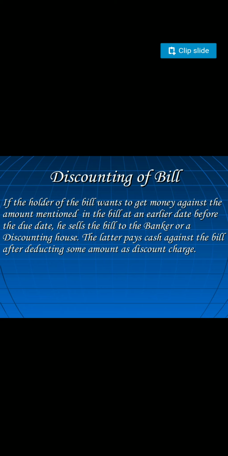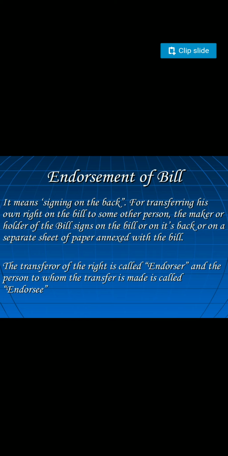Now the next important term from this chapter is endorsement of a bill. It means you are going to endorse, that is, transfer the bill to another party or another creditor. You are passing this particular bill on, so this process is called endorsement of a bill.